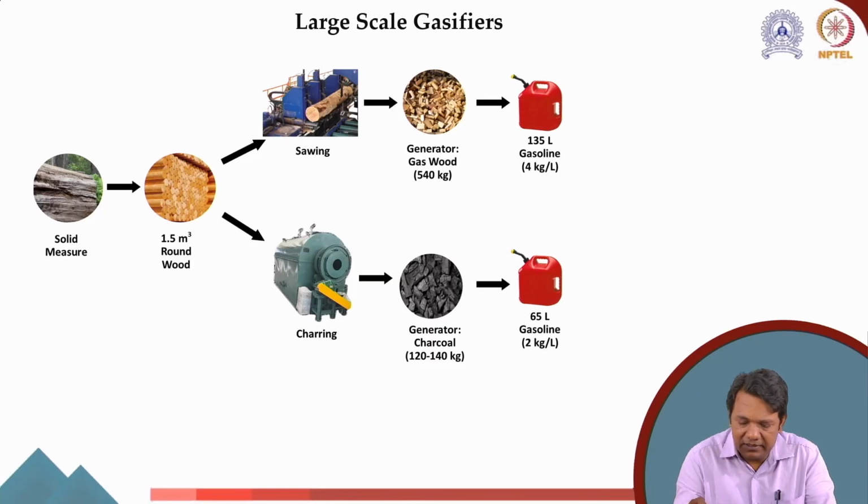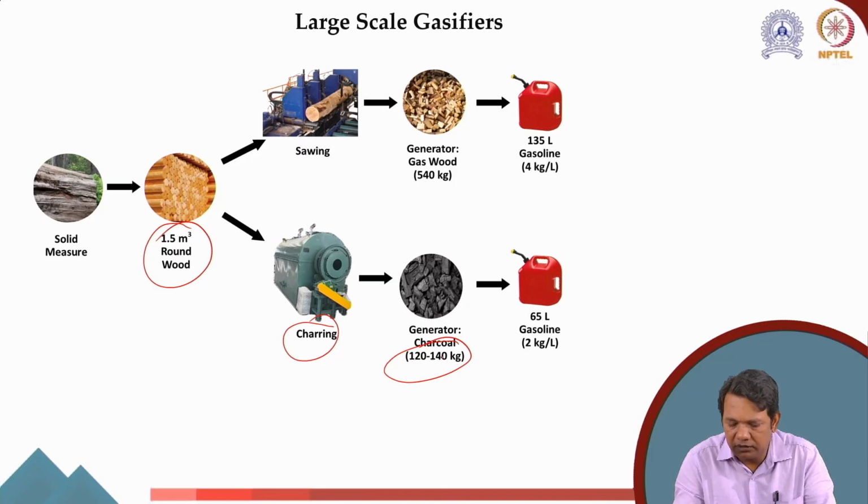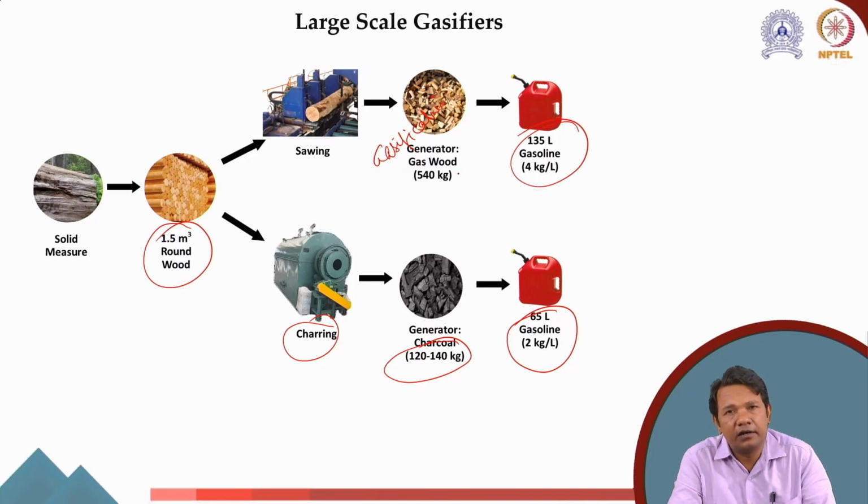And for that, let's say we have a 1.5 meter cube of round wood, with some constant density. If we char it and make charcoal, which will be roughly 120 to 140 kg, we'll get only a 65 liter equivalent of gasoline. While if we do the gasification here, the fuel that we get is equivalent to 135 liters of gasoline. So you can see that it increases almost to double.